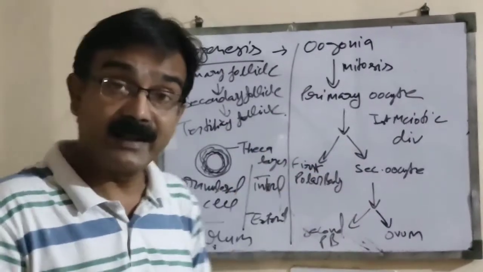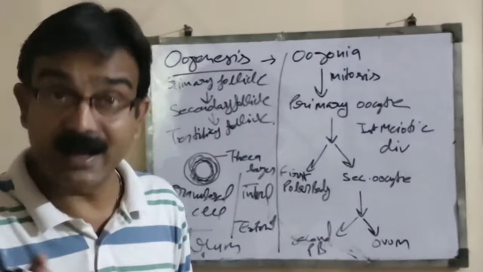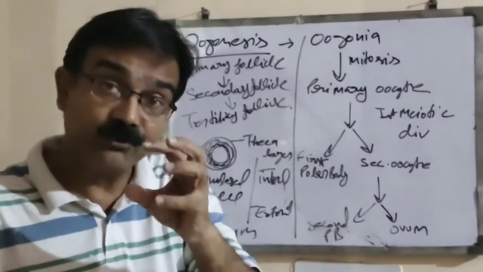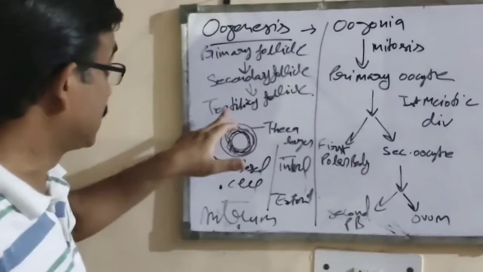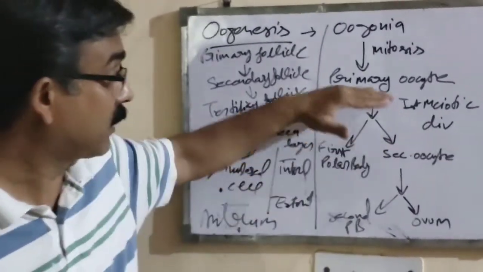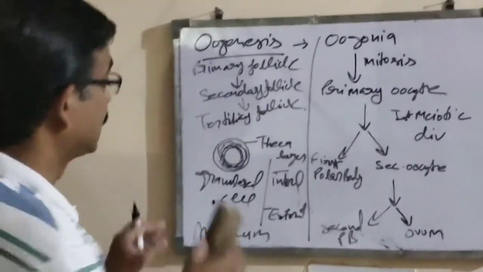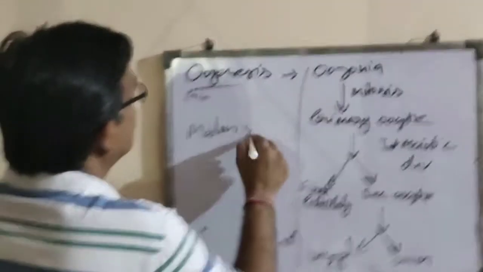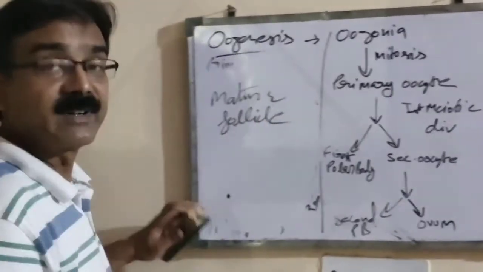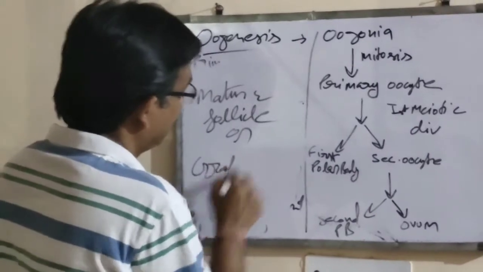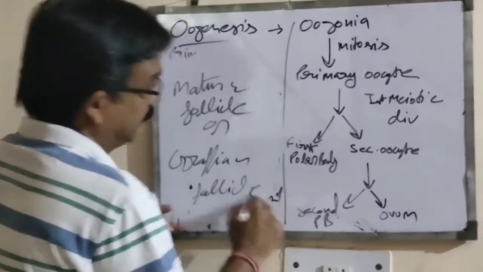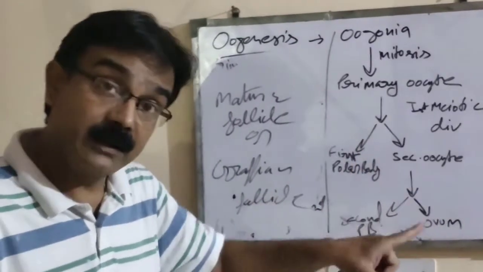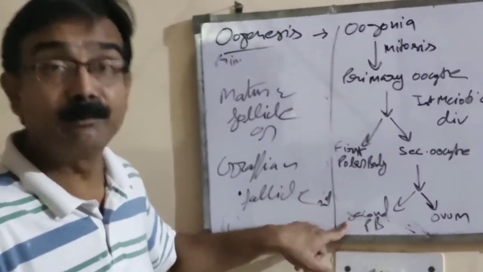So the secondary oocyte develops an additional layer known as the zona pellucida, and meanwhile the envelope, the tertiary follicle, contains the reserve food material of the primary oocyte, and at this time it is referred to as the mature follicle or Graafian follicle.